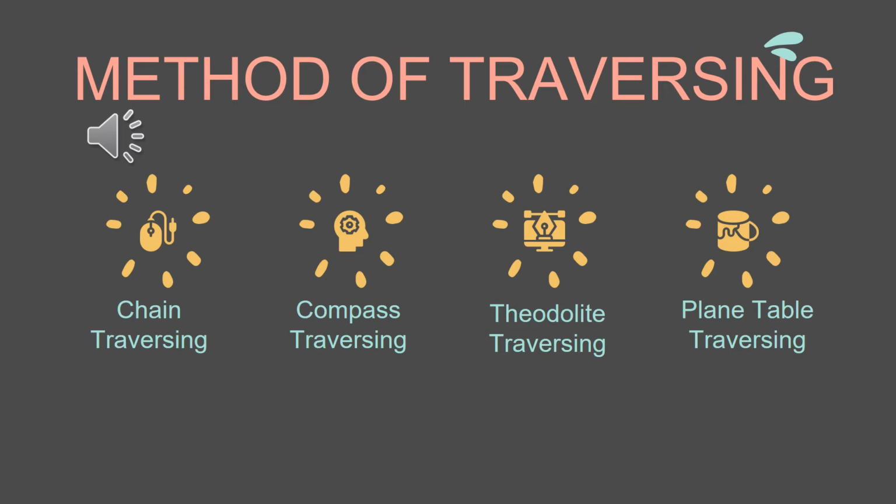There are four different methods, and these methods are chain traversing, compass traversing, theodolite traversing, and plane table traversing. So the first one is chain traversing. So what is chain traversing? Chain traversing is done by taking linear measurement only. Hence, chain or tape is enough for chain traversing.